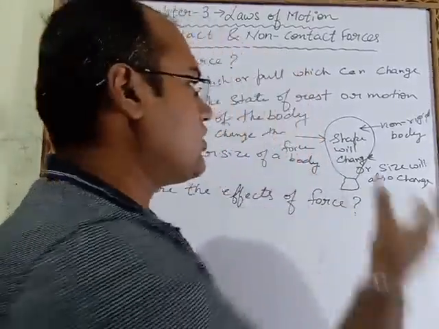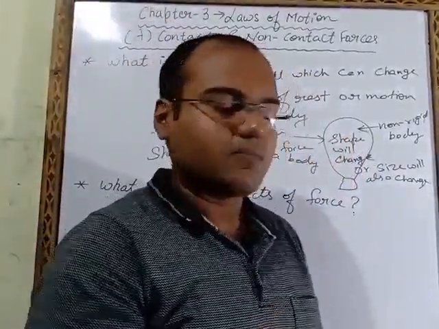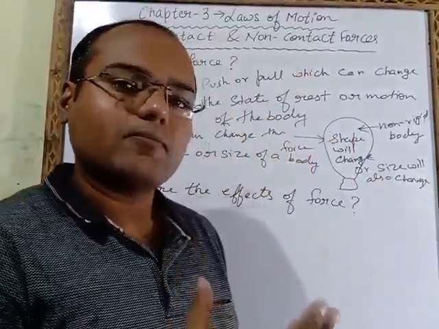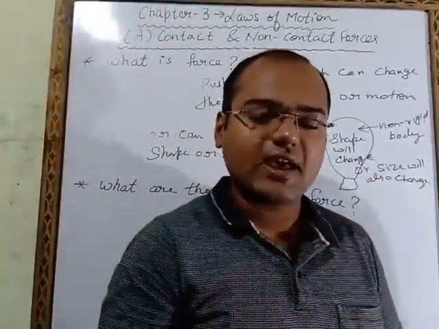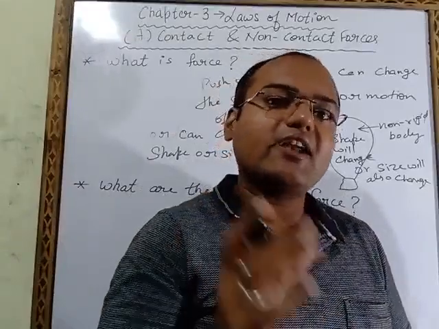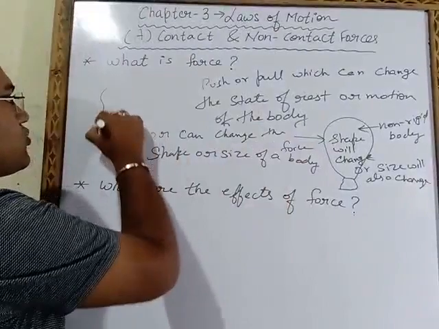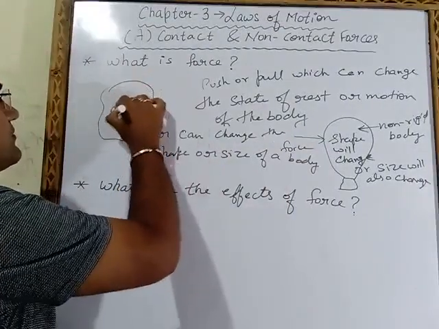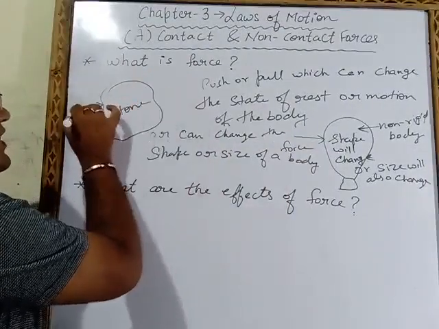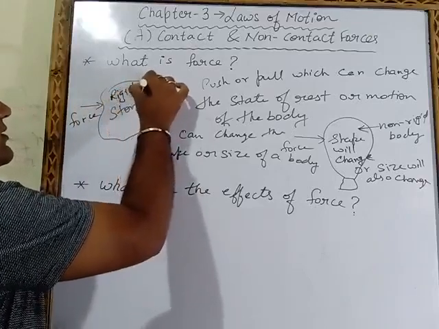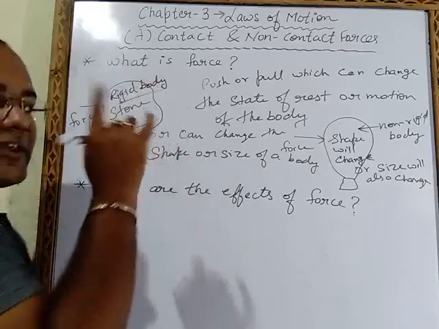If a body is non-rigid, like this balloon, its shape will get changed and its size will also get changed. And if a body is rigid, means solid, as one stone is there. This is one stone. If we will apply force on this rigid body, this is a rigid body.